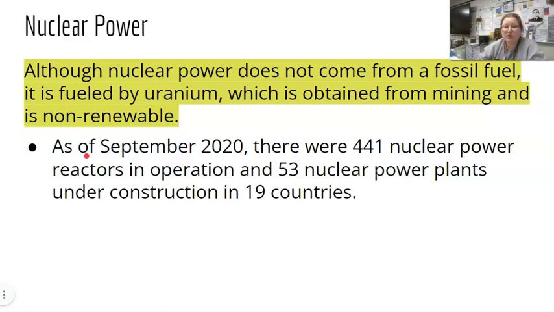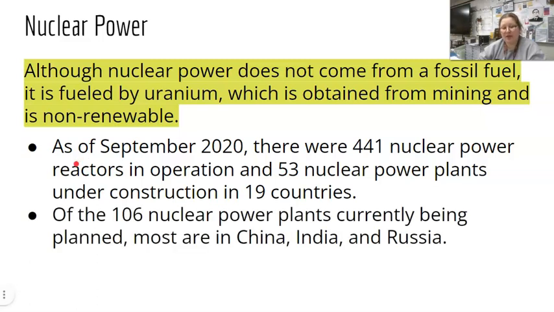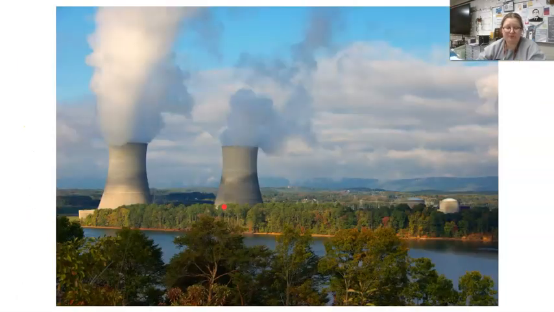As of September 2020, there are 441 nuclear power reactors in operation, and there are 53 nuclear power plants under construction in 19 countries. Of the 106 that are currently being planned, most are in China, India, and Russia.